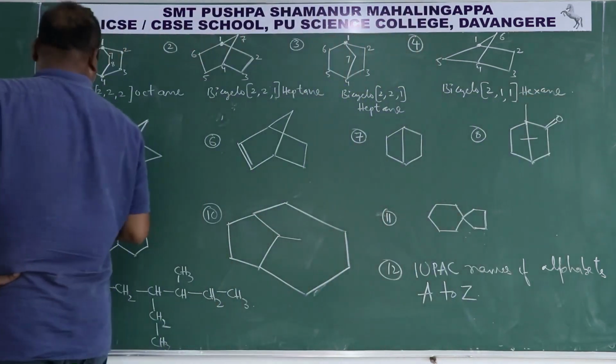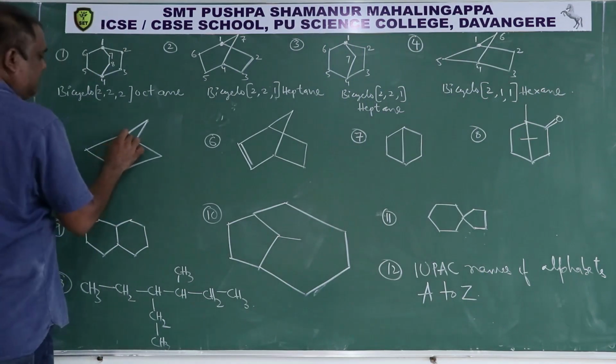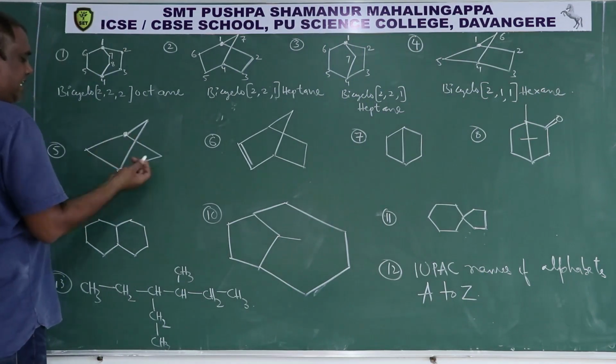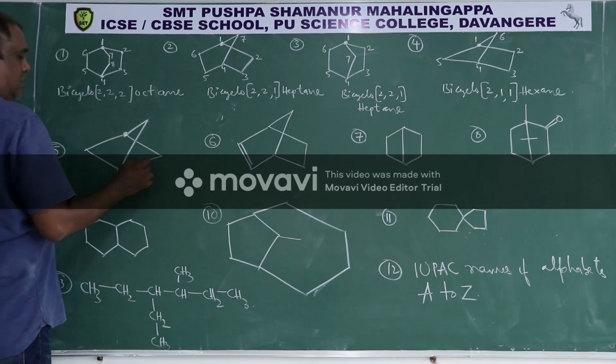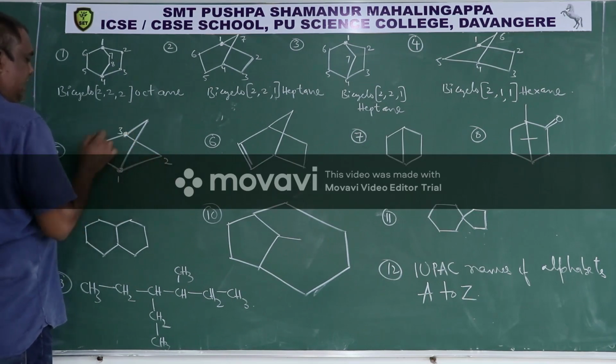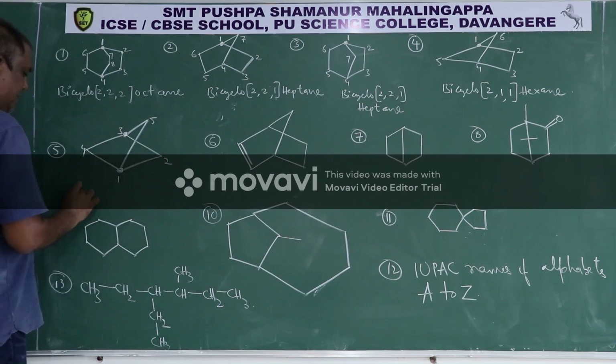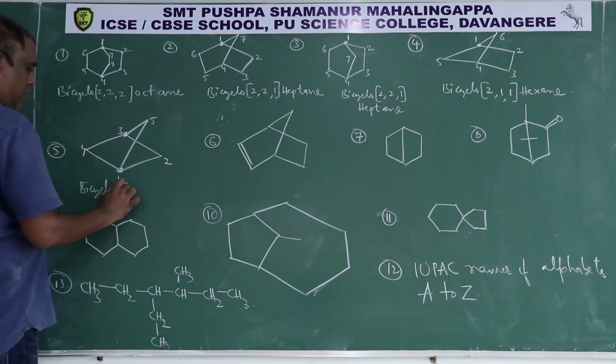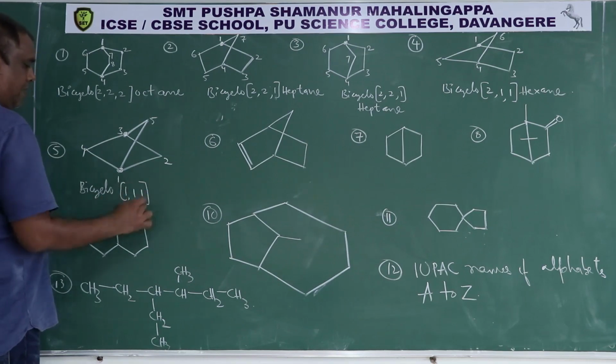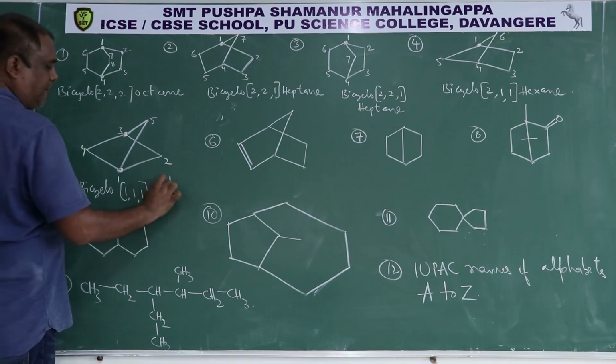Then this compound number 5. This is bridge head or this is bridge head, anyone you take, 1, 2, 3, 4, 5. So now this name is bicyclo 1, 1, pentane.